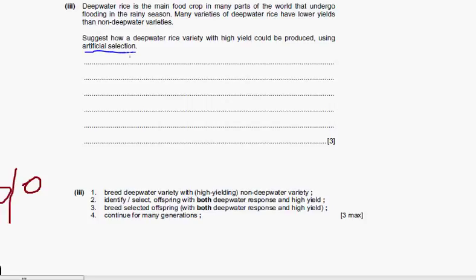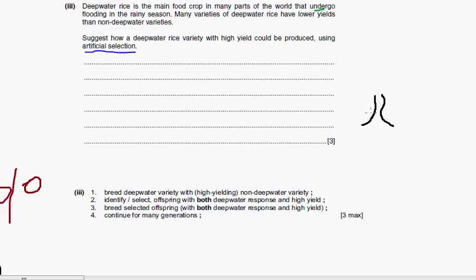Now we are told that deep water rice is the main food crop, which undergoes flooding in the rainy season. So we have these two traits. There is the rice that can go deep. Maybe I want to make this point very clear to you, so you should never get confused again.